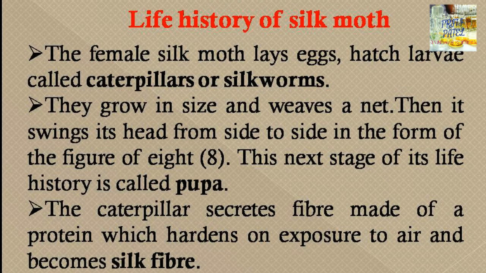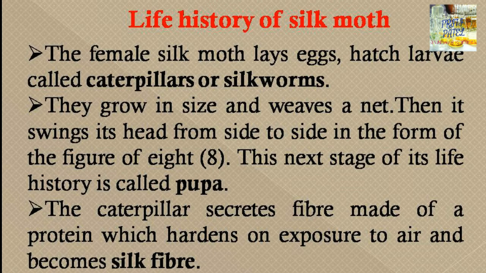Okay. Then when it forms a cocoon around itself, it forms a figure of 8. The next stage of its life history is called the pupa, and you all know that when the butterfly spins a cocoon around itself, it is called a pupa. So it is also like that for the silk moth.